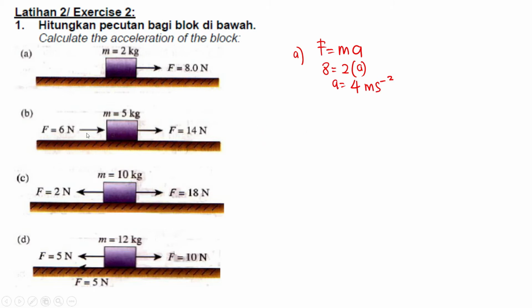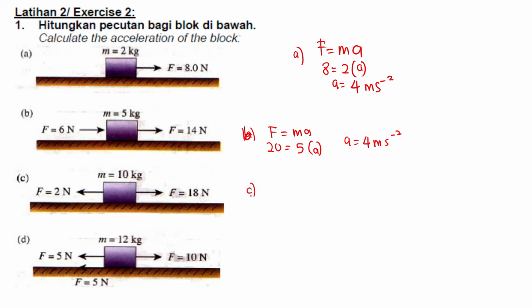For B, you can see the forces have the same direction, so we have to add these two forces. 14 plus 6 is 20. So F equals ma, where F is 20 and mass is 5. So the acceleration is 4 ms negative 2. Am I correct? Yeah. Sorry, this is for B.